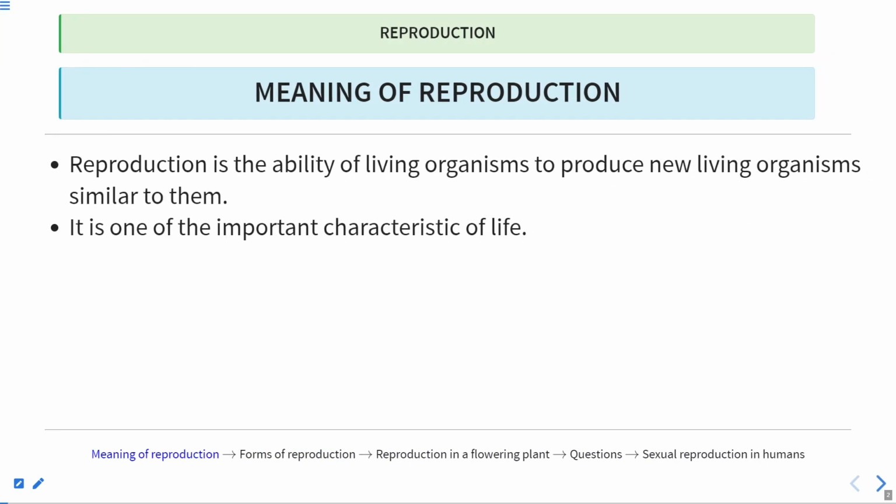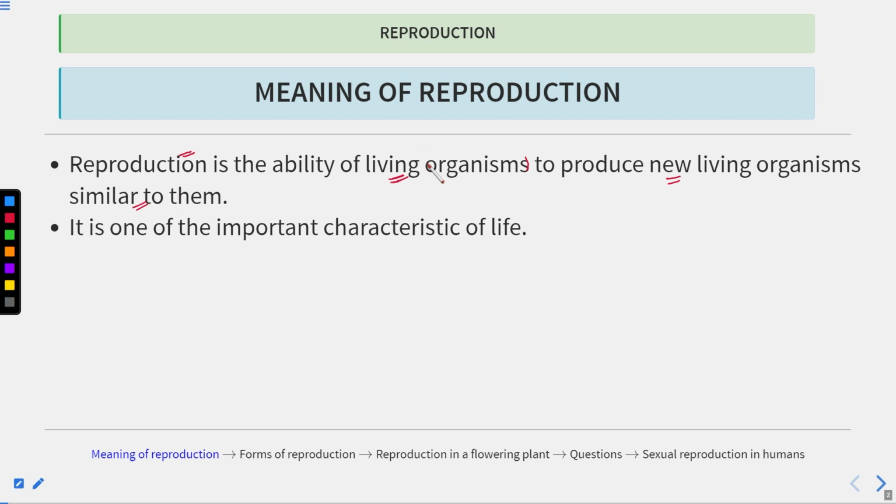So let's start with the meaning of reproduction. How can we define reproduction? Reproduction is the ability of the living organism. One of the characteristics of living organisms is that they can reproduce and produce new living organisms which are similar to them. This is how you can define reproduction.